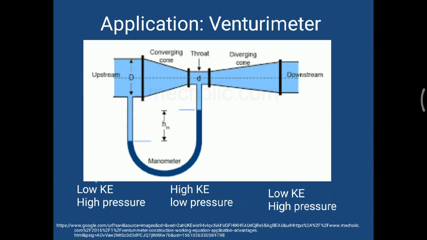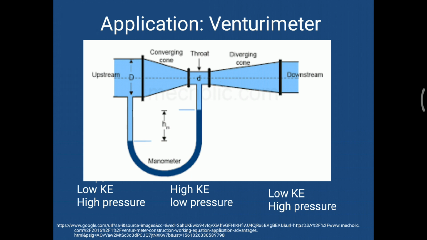Now how is it applied? Here there is a high pressure and a low pressure, so there is a pressure difference. I can attach a U-tube manometer and measure the differential height, and this differential height is nothing but the pressure difference. So I can measure the pressure difference and, by using formulas for the venturimeter, I can write the pressure difference, and from it I can say what the discharge through the venturimeter is.